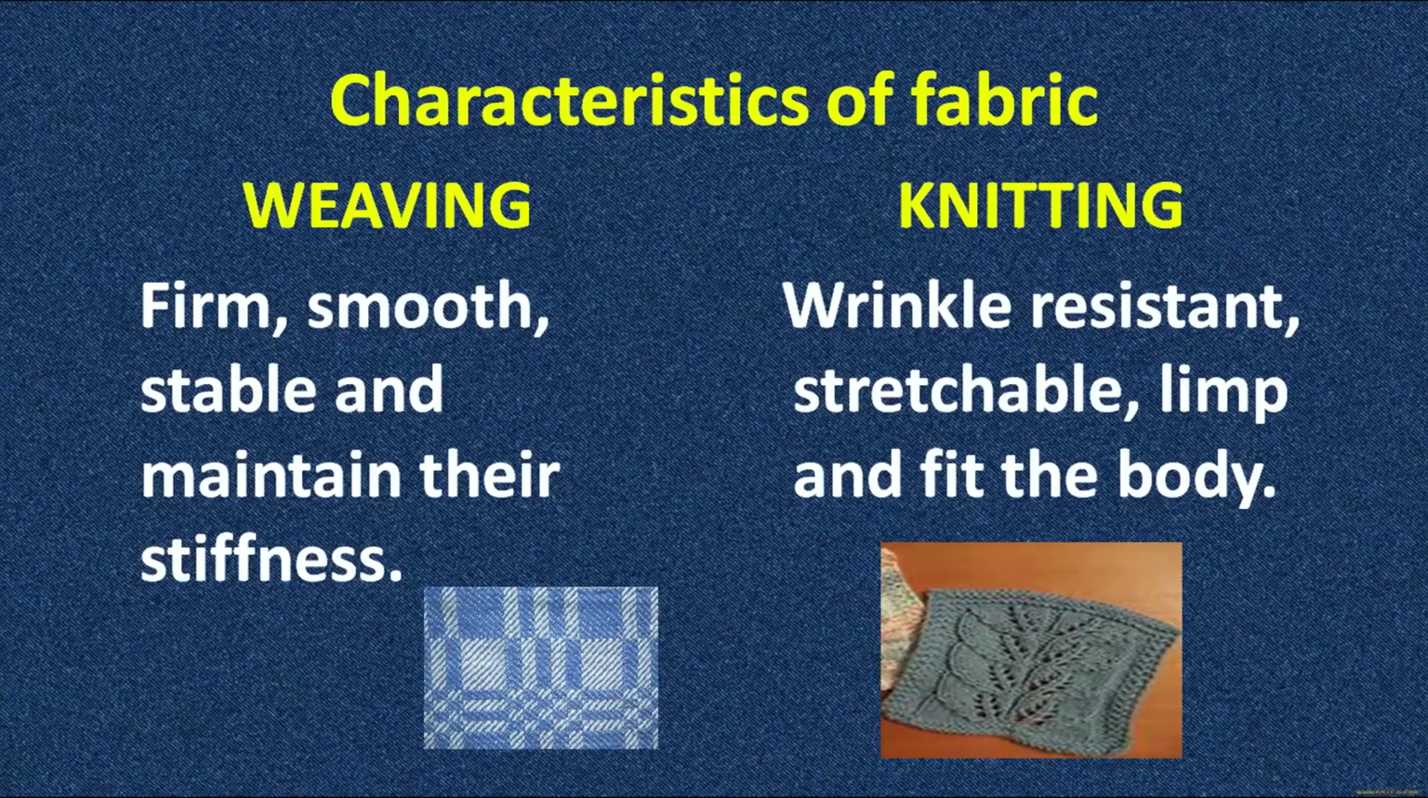Now, let us discuss what kind of fabric is formed by the process of weaving and knitting. When you use weaving, you will get a very firm, very smooth and stable fabric, that can be stiff, that can be soft, it can hold its durability and strength also, and it has a stiffness all along the height. And when we discuss knitting, by knitting we will get a wrinkle resistant, stretchable, limp and body-fitting kind of fabric.